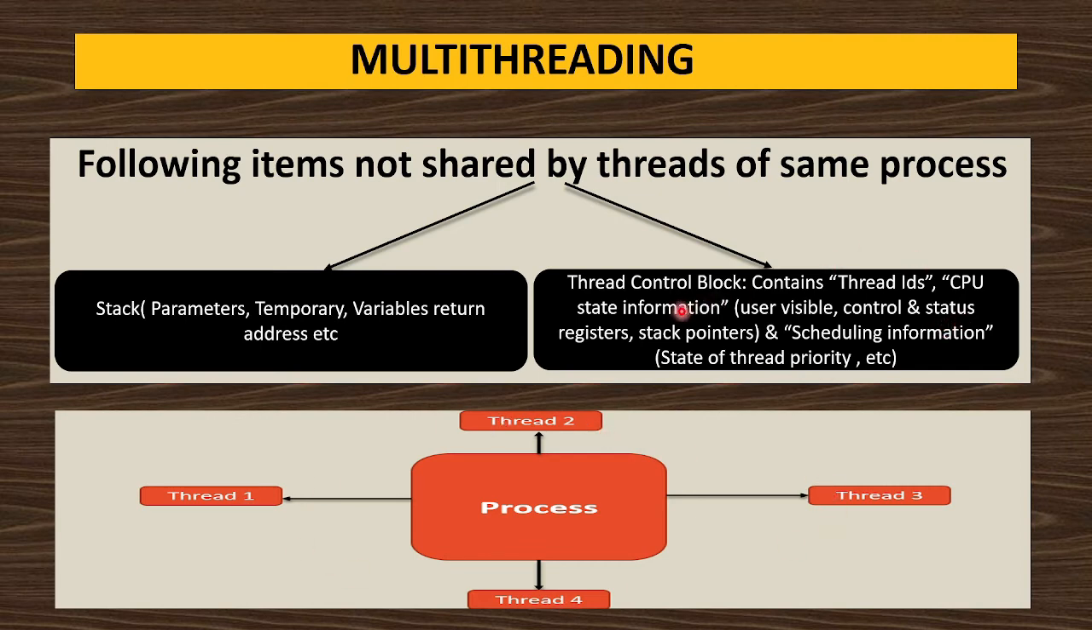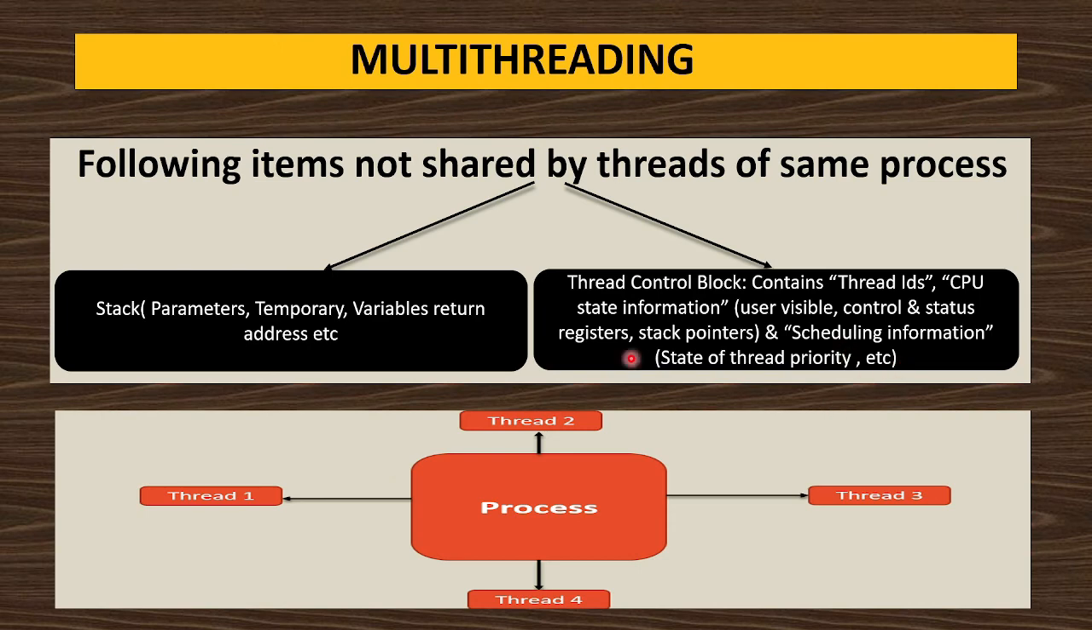Then CPU state information: which thread is executing, which thread is executed by the CPU. So CPU information will be different for all the threads. It is not shared. Then user visible, control and status registers, stack pointers, this type of CPU information won't be shared by these threads. They will have their individual CPU state information.